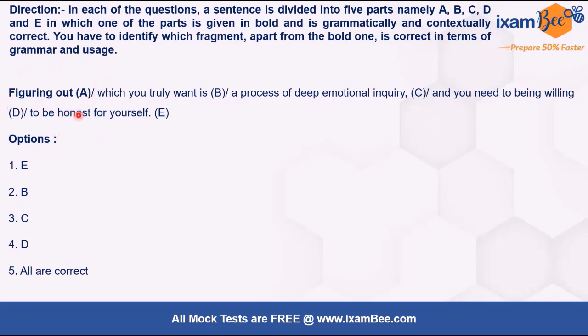So now it says figuring out what you truly want is a process of deep emotional inquiry, and you need to be willing to be honest to yourself, right? So here the error is in B, in D and in E, and the correct part is C. Okay, so we will choose 3 as our answer.